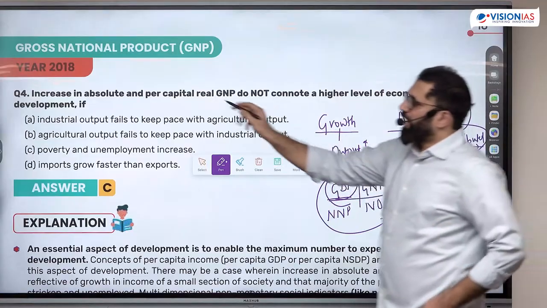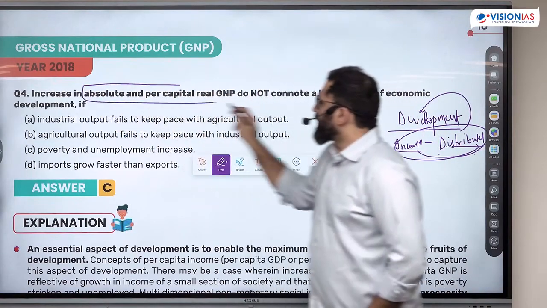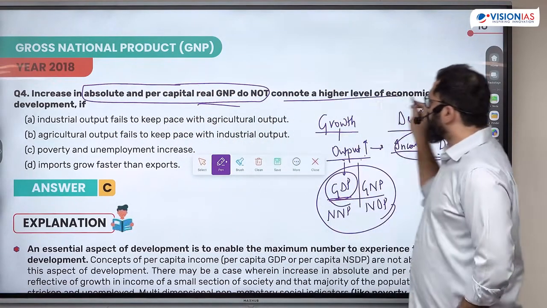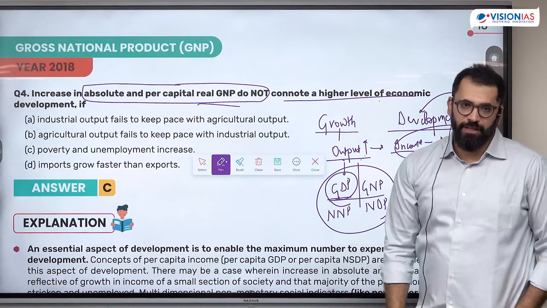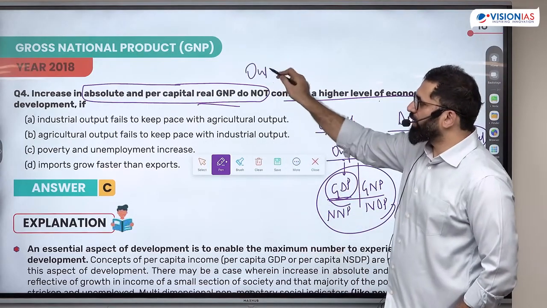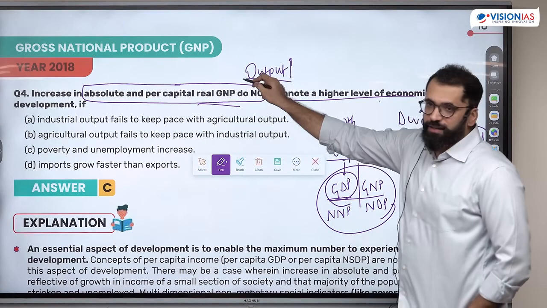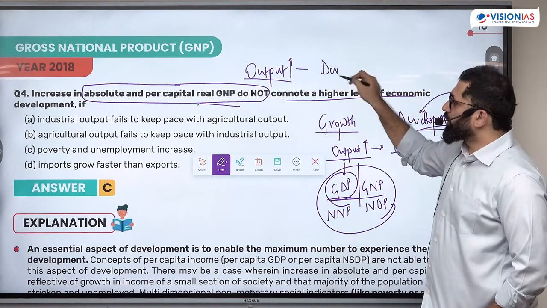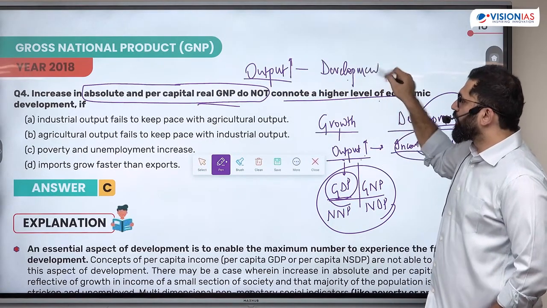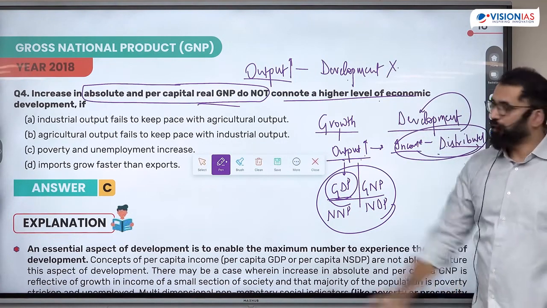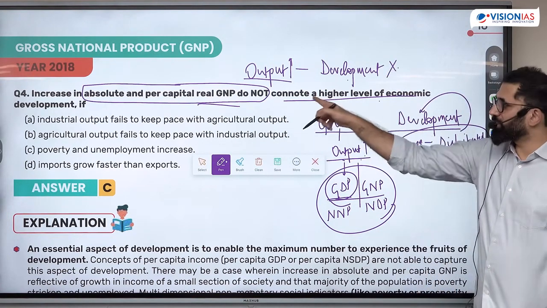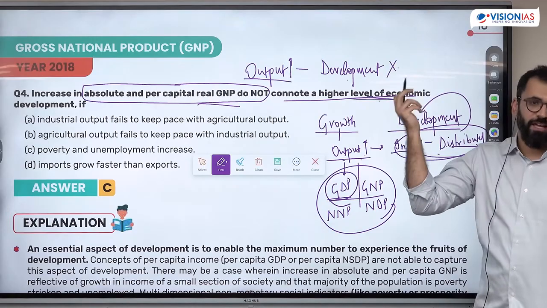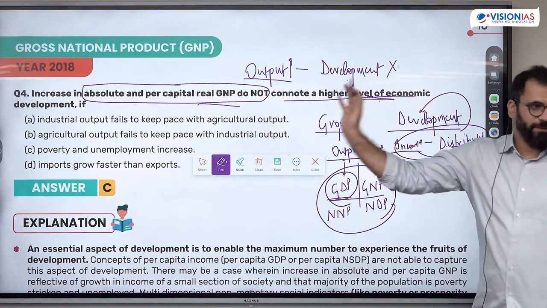Question is saying, an increase in absolute and per capita real GDP do not connote a higher development if. That means output of the country is increasing, but the country is not a developed country. Output is increasing, but it does not connote a higher level of development. Why? This is what the question is saying.